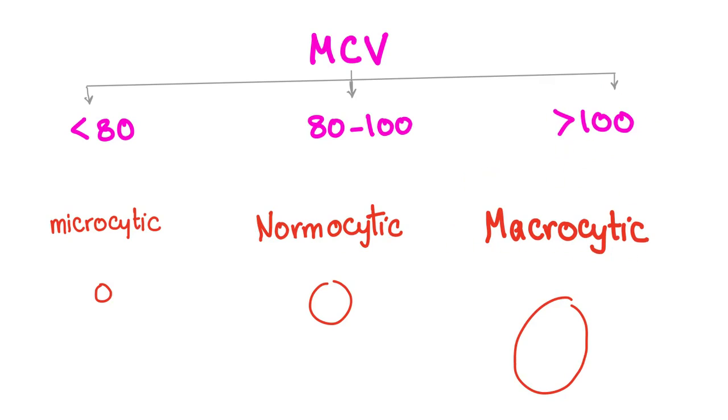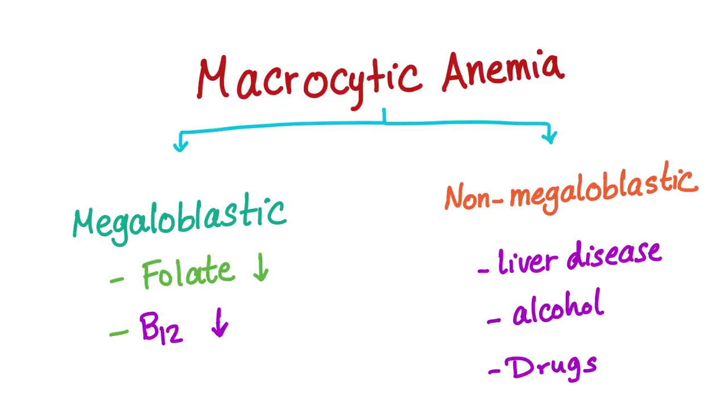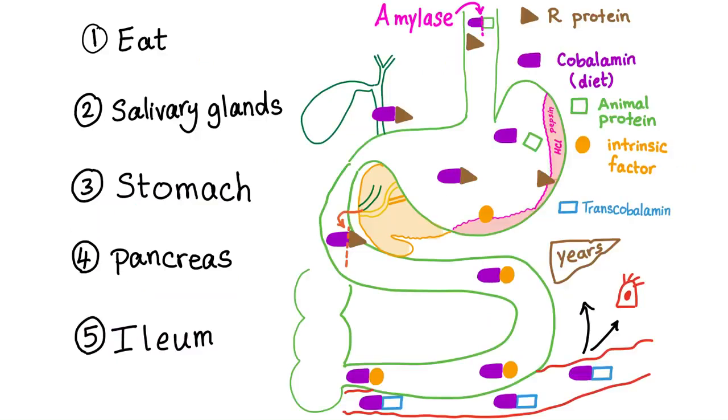Macrocytic anemia will have more than 100 femtoliters of MCV. Macrocytic anemia has two different types, megaloblastic and non-megaloblastic. Vitamin B12 and folate are megaloblastic causes. Why megaloblastic? Because we also have hyper-segmented neutrophils. Alright, and also we can have pancytopenia and other issues, such as ineffective hematopoiesis. Now to the big story of vitamin B12 absorption.